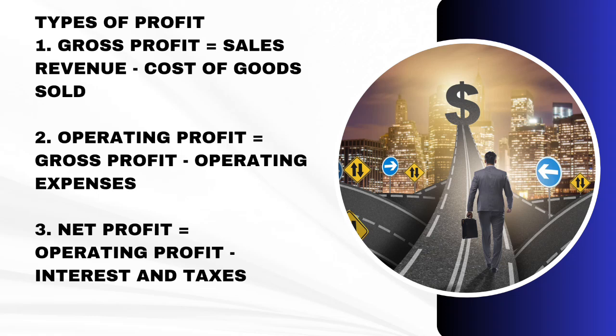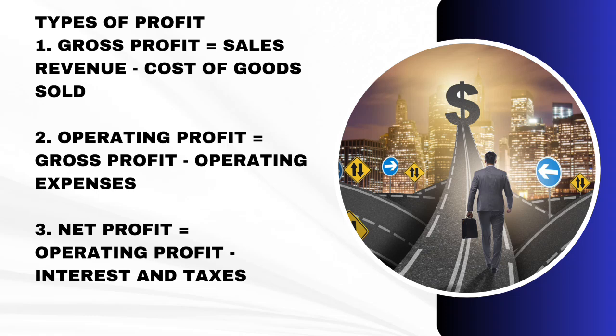Let us move to the next one. Operating profit. Operating profit is equal to gross profit minus operating expenses. Let me repeat myself again. Operating profit is equal to gross profit minus operating expenses. Let us move on to the last but not the least of the types of profits.